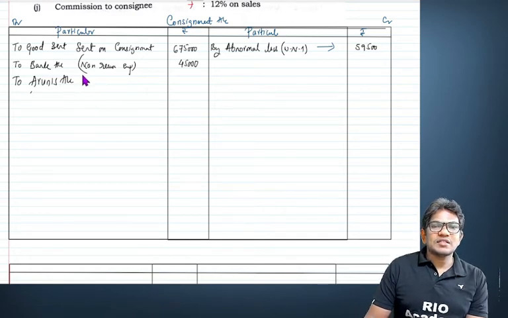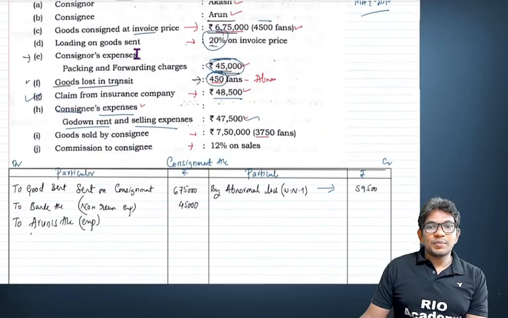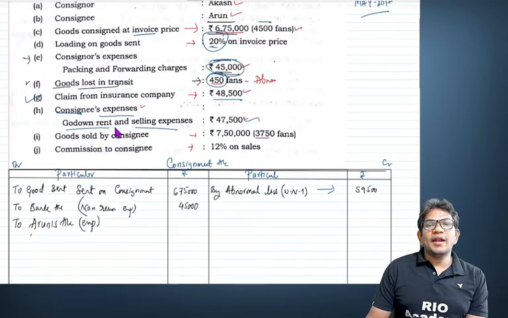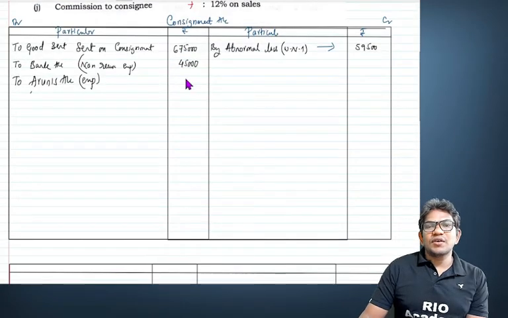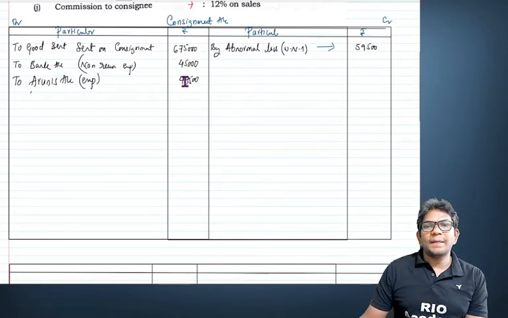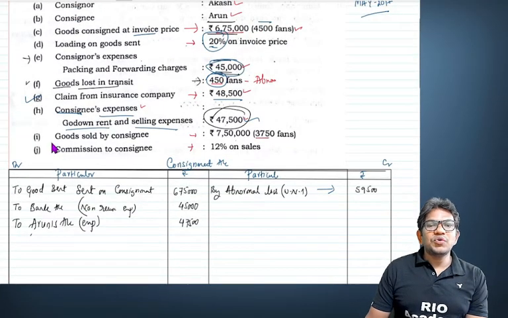How much expenses? You can say expenses. Assume that they are not specific to the question now. So godown rent and selling expenses are recurring, so 47,500 is the recurring expenses. 47,500. All right.